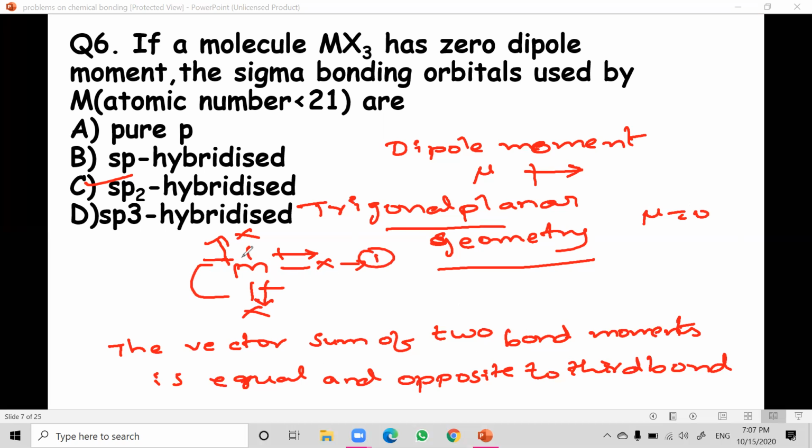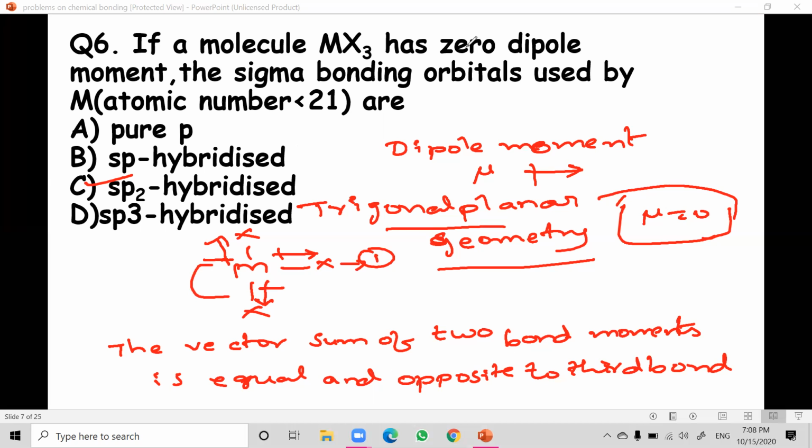Suppose I say this is a positive value and this is negative, so both cancel out each other. On the whole, the net dipole moment is equal to zero. As the net dipole moment is zero, we can say the answer is the third option. This type of question is most important, and this rule is also important: the vector sum of two bond moments is equal and opposite to the third bond.